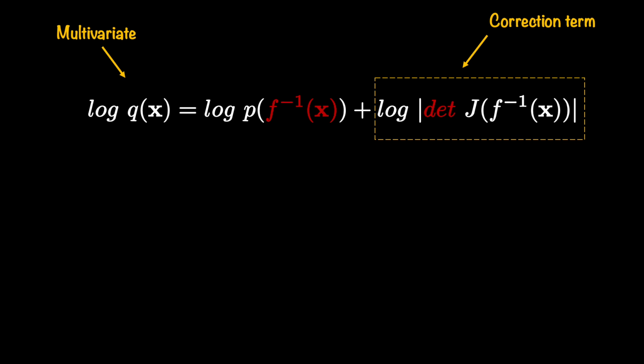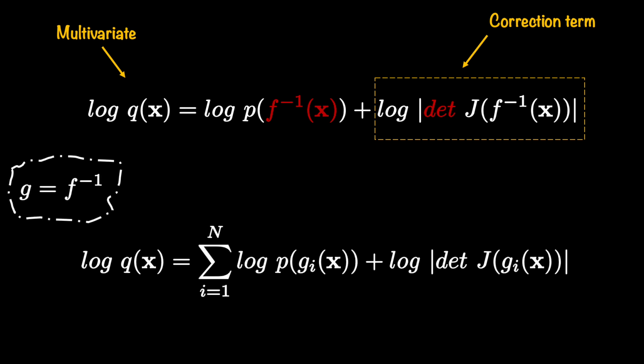So we are at a point where we are now ready to write a more complete formulation for our density estimation. So here still I'm showing you the multivariate part which we had earlier. Here you see there is only one function that is shown.